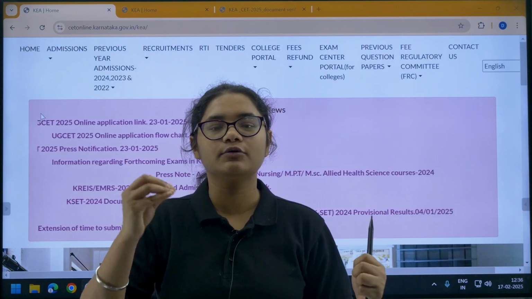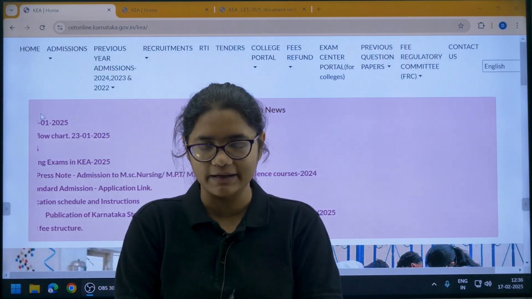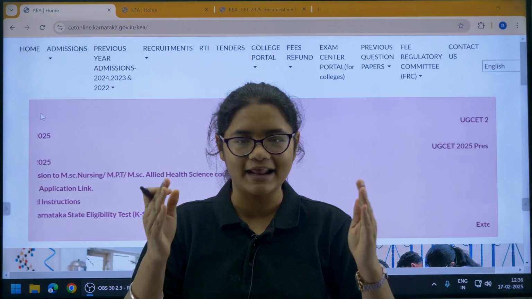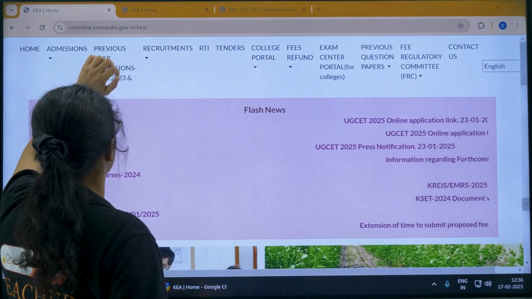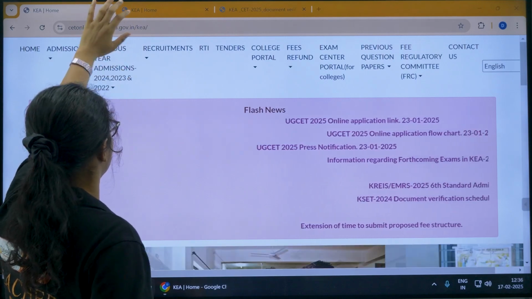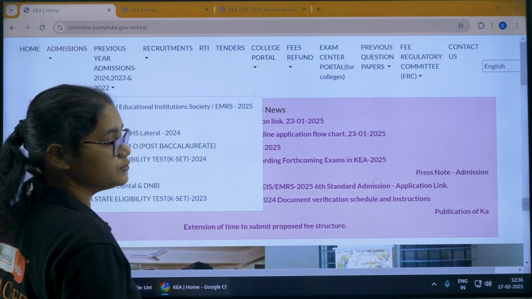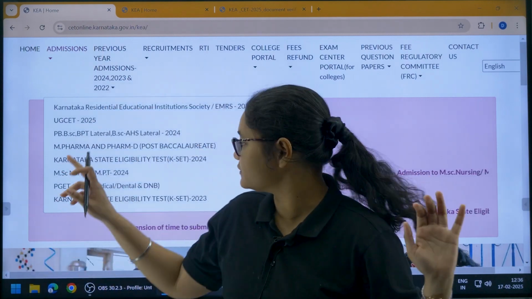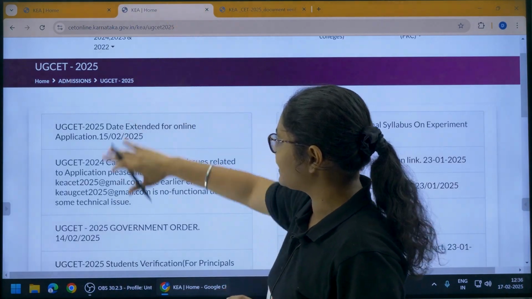And you do not have to worry, this is there from the official notification, so everything will be clarified. So let's get started and understand this in detail. First of all you have to go to the KEA website. Once you go to the KEA website, click on the admission sections and then click on UGCET 2025. I hope this is visible, UGCET 2025. Once you click on this you will be directed to this page.